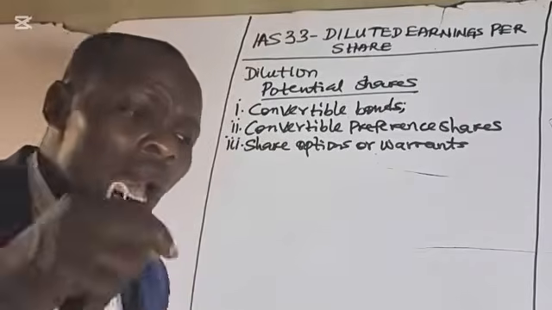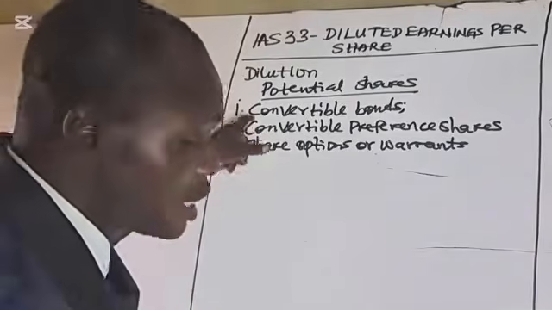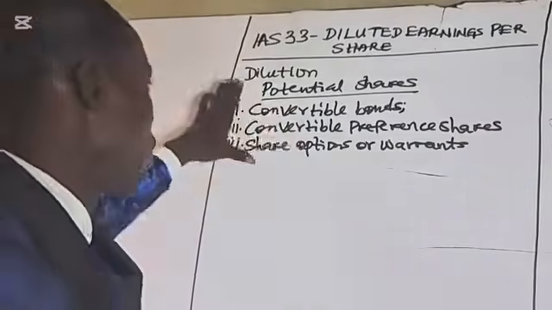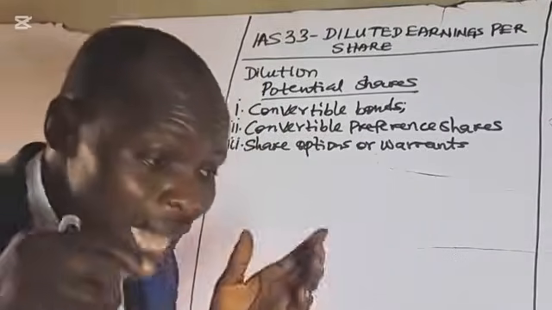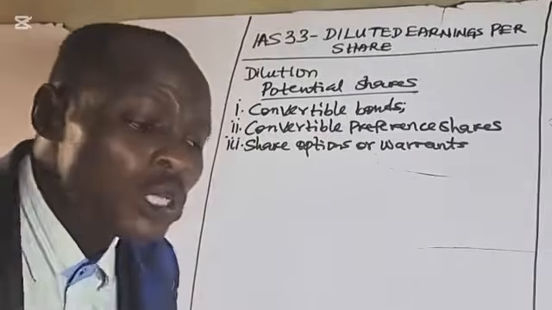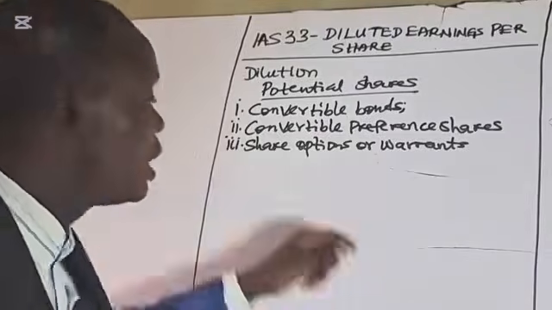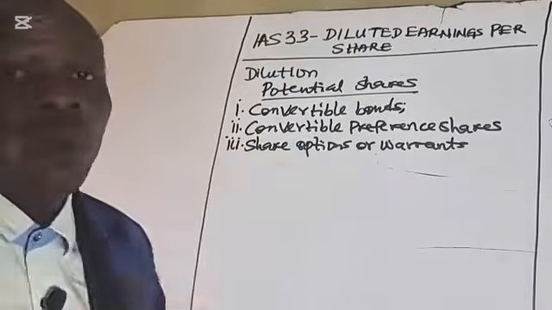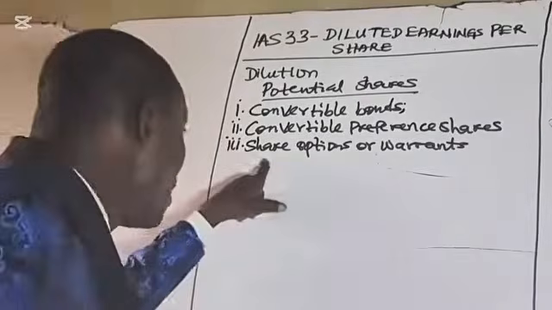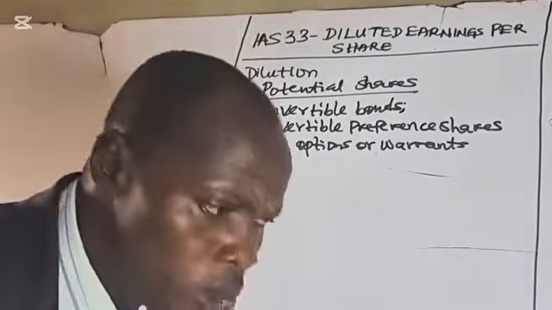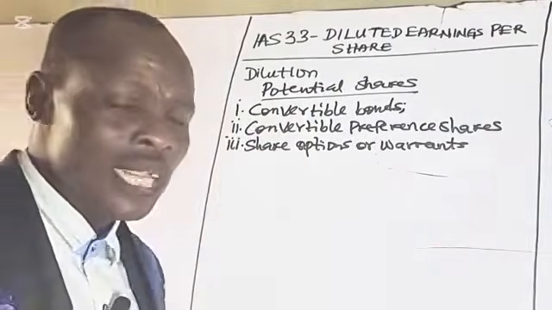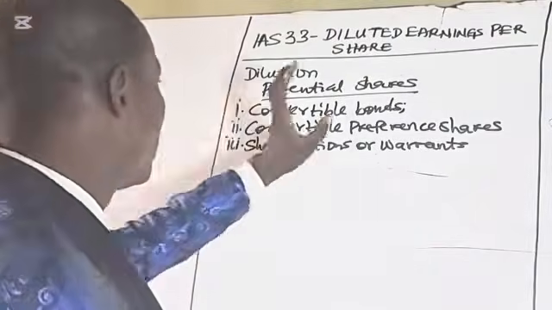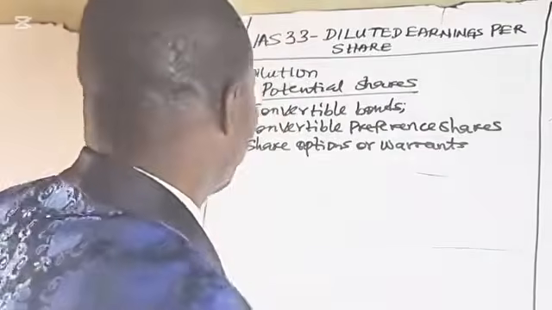Note, not all the potential ordinary shares are dilutive. Only those that will lead to a reduction in EPS are dilutive. So remember, diluted earnings per share means the reduced earnings per share.